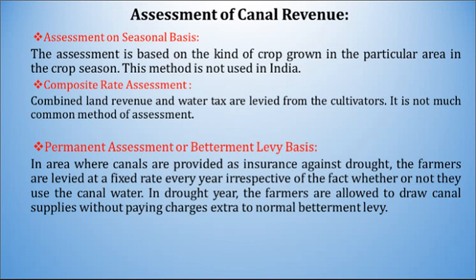And lastly, permanent assessment or betterment levy basis. In areas where canals are provided as insurance against drought, the farmers are levied at a fixed rate every year, irrespective of whether or not they use the canal water. In a drought year, the farmers are allowed to draw canal supplies without paying charges extra to the normal betterment levy.